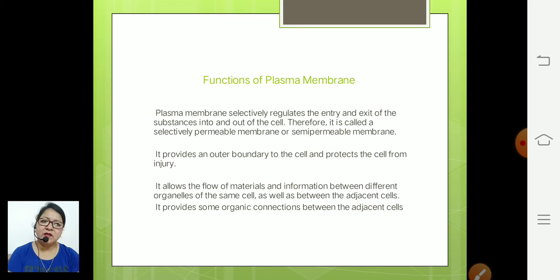Now, what is the function of the plasma membrane? Number one, it works as a semi-permeable membrane and regulates the entry and exit of substances into and out of the cell. Second, it provides a boundary for the cell and protects the cell from injury. Next, it also allows the flow of materials between different organelles of the same cell, plus between adjacent cells.